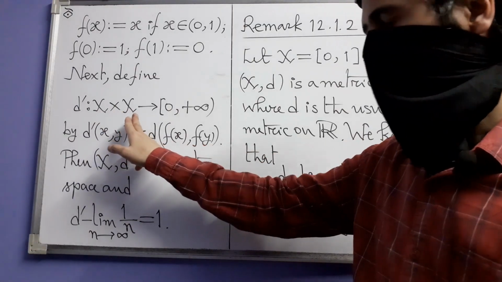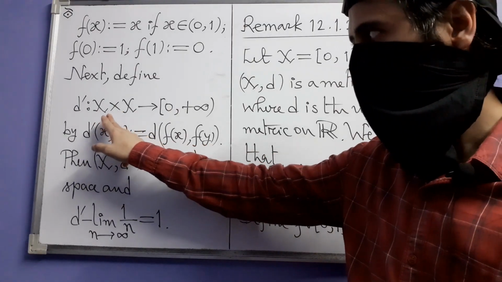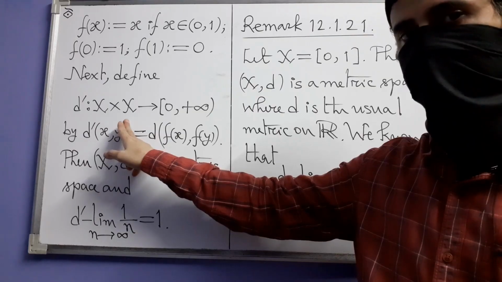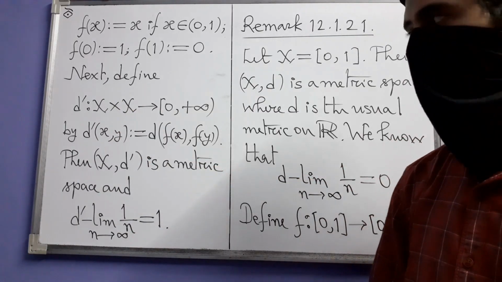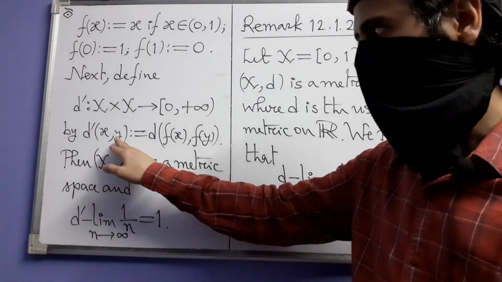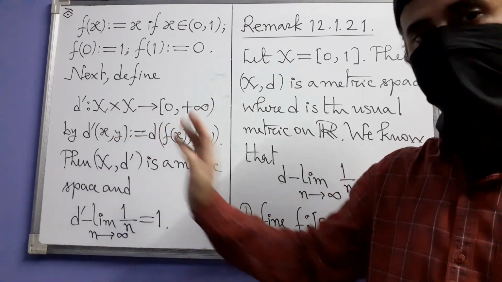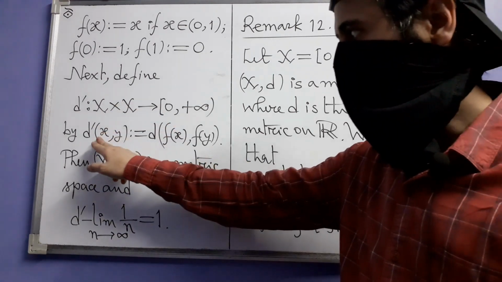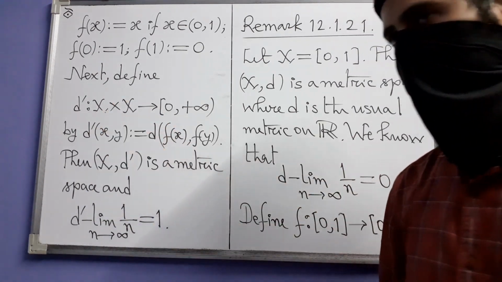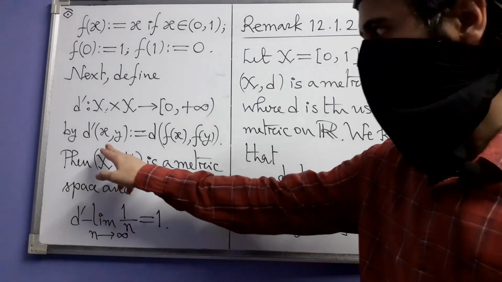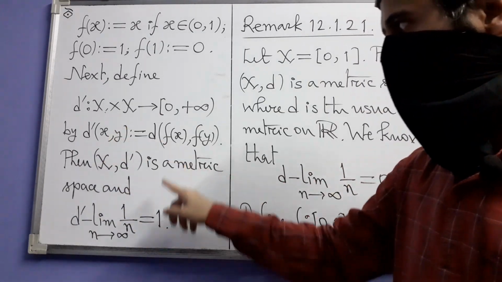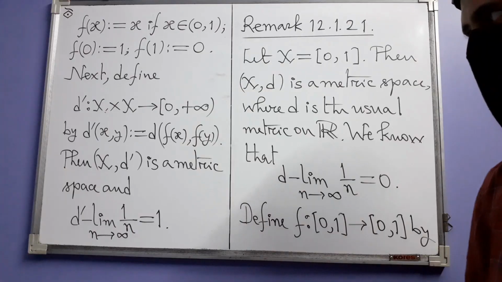So what type of function are we talking about? It's a function whose domain is the Cartesian product X times X. So obviously the input of the function will be an ordered pair of elements of X. So x and y are both coming from X. For them, this d prime is defined to be equal to this.